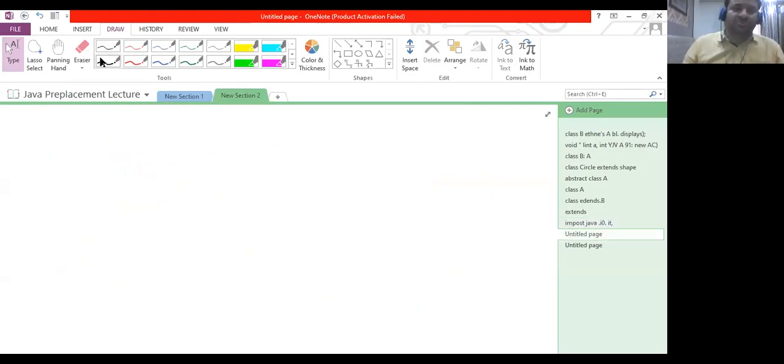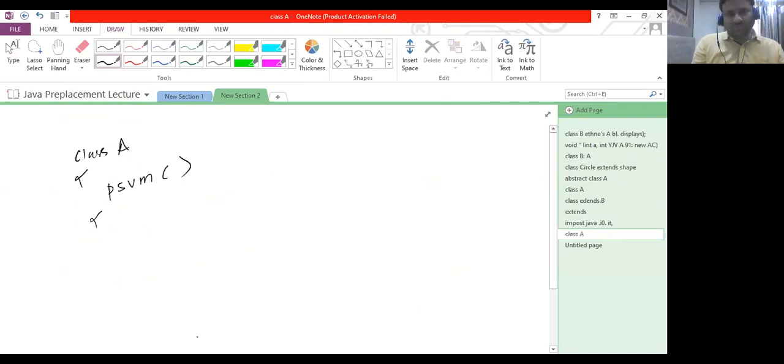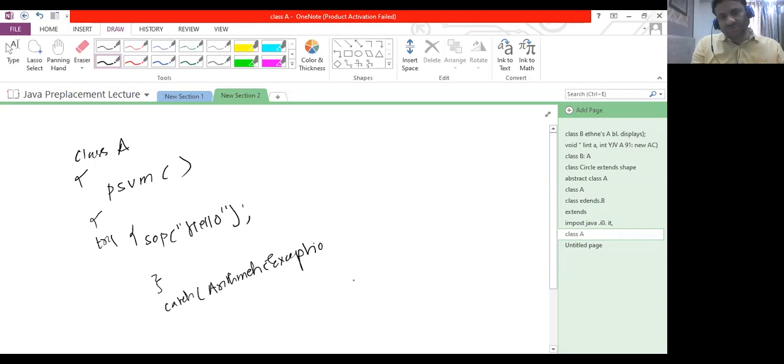Now, suppose we have an example. Suppose we have class A, and in class A we have public static void main. Then here I have written SOP hello. And here we have a try block, and then we have a catch block, which handles arithmetic exception. Again, this is the end of main and the end of the class.